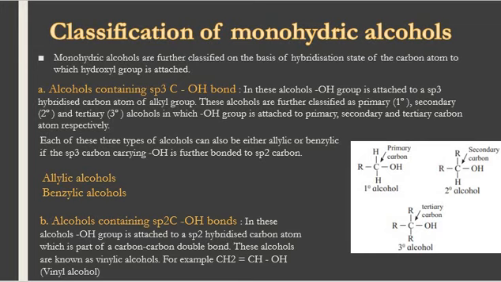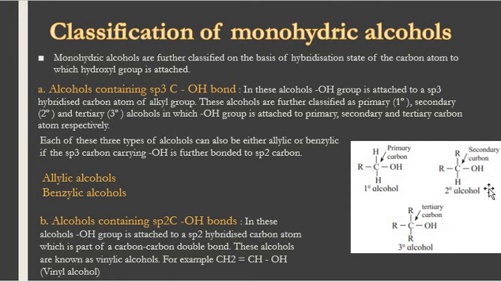Monohydric alcohols are classified on the basis of the hybridization state of the carbon atom to which the hydroxyl group is attached. So the first category is alcohols containing an sp3 carbon atom where the OH group is present.